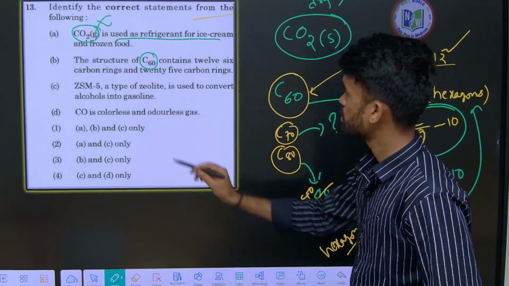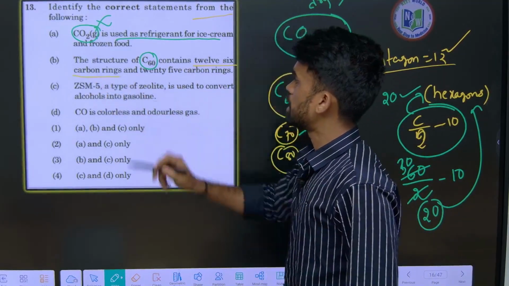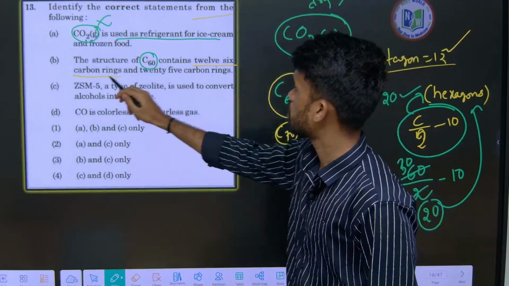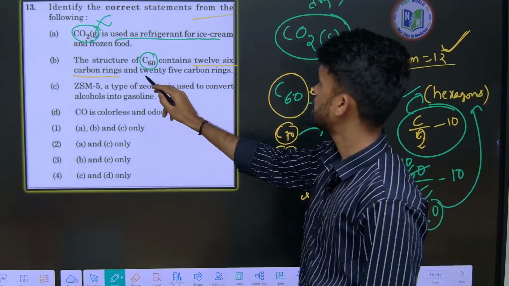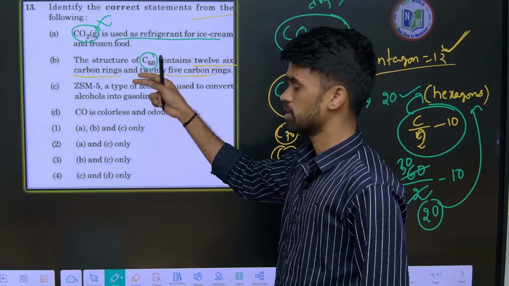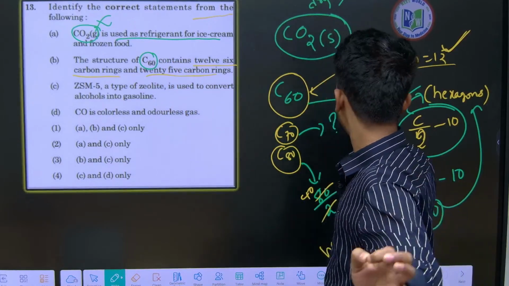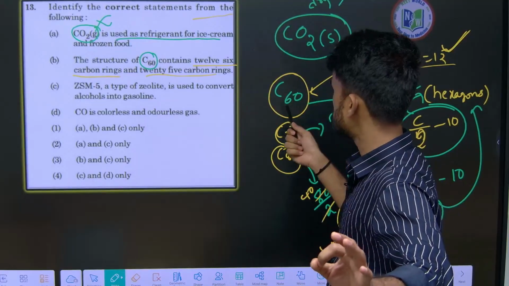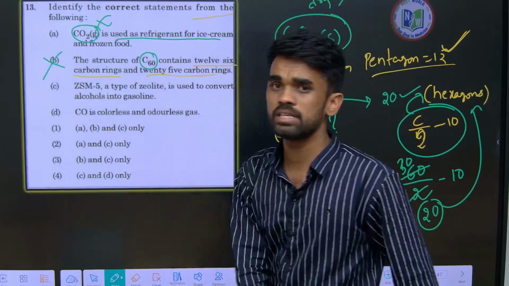No confusions. The structure of C60 contains 12 six-membered rings. No. The 12 are pentagons and 25 carbon rings. So this is reversed now, that's why they are making you confused. So always remember pentagons are 12, hexagons will vary. For C60 it is 20 hexagons. I hope it is clear. So therefore this option is incorrect.